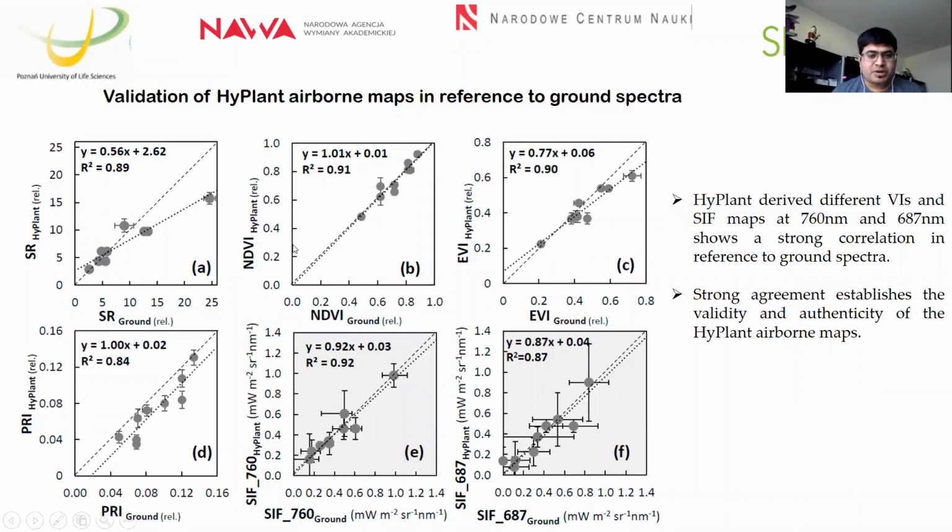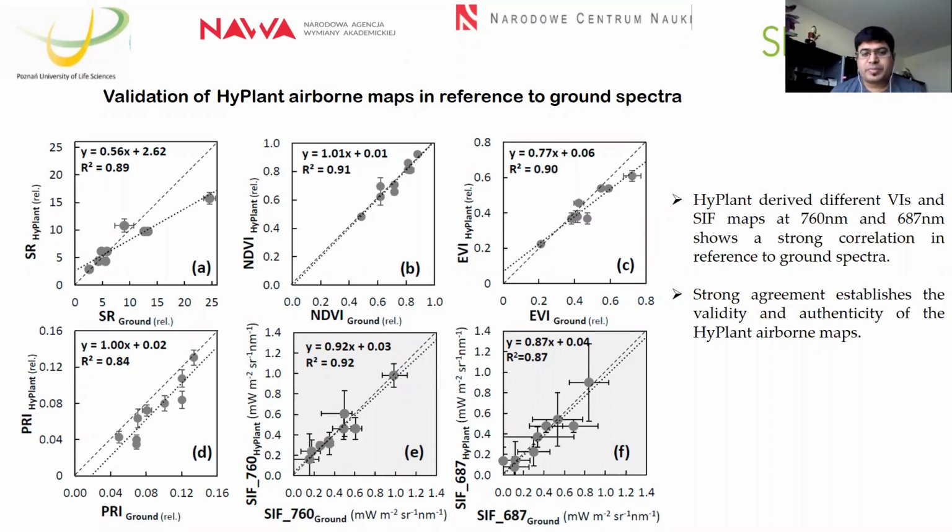We also calculated the sun-induced fluorescence from the second, narrower spectrometer and compared the signals from HyPlant and ground validation. Here we also received very good agreement.